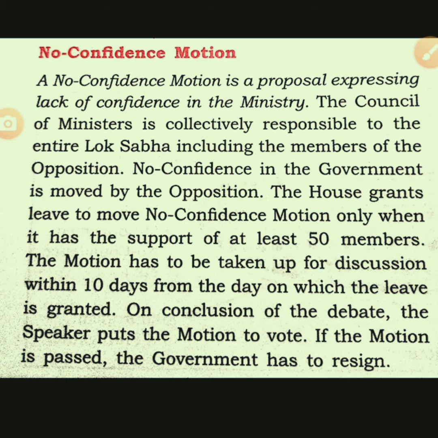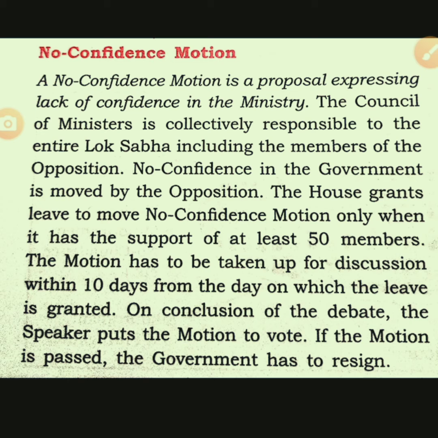What does it mean? It means that the opposition thinks the ruling party does not have a majority in their hand. So they bring that motion in the house, and the speaker allows discussion.